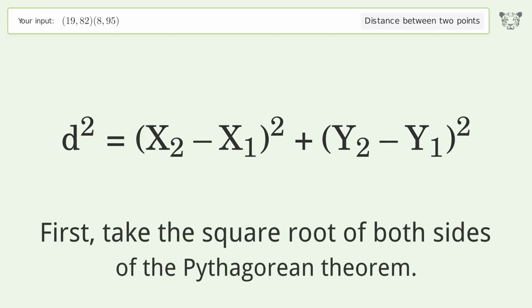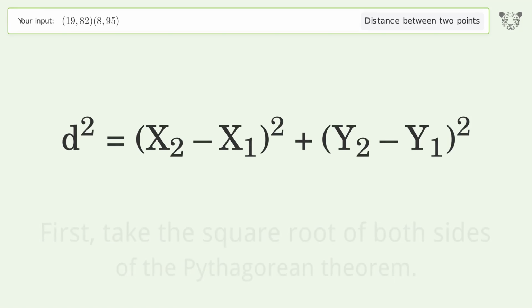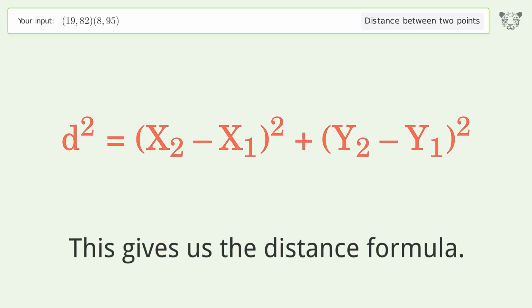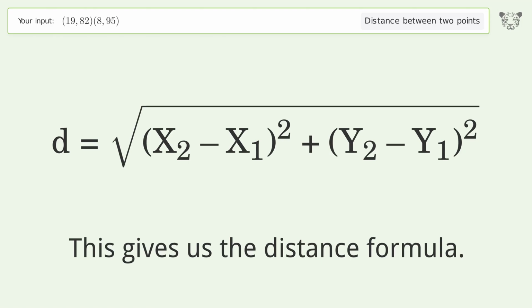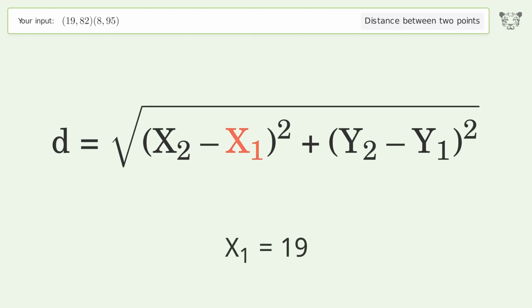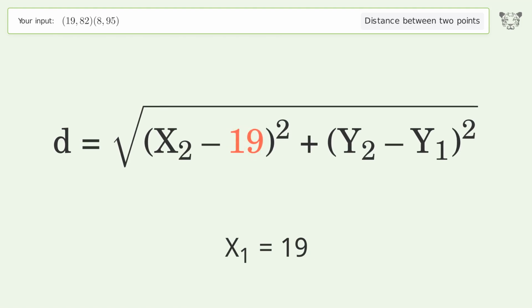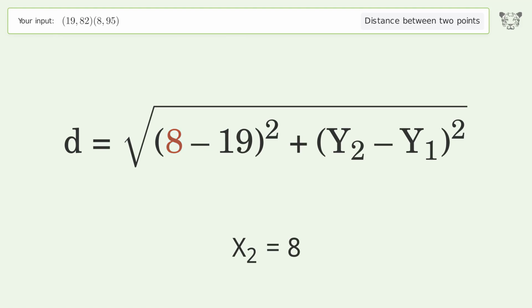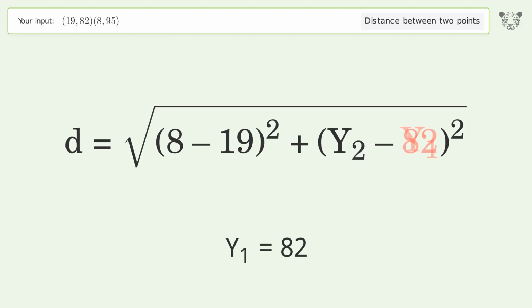First, take the square root of both sides of the Pythagorean theorem. This gives us the distance formula. Plug the coordinates of the points into the formula. x1 equals 19. x2 equals 8. y1 equals 82. y2 equals 95.